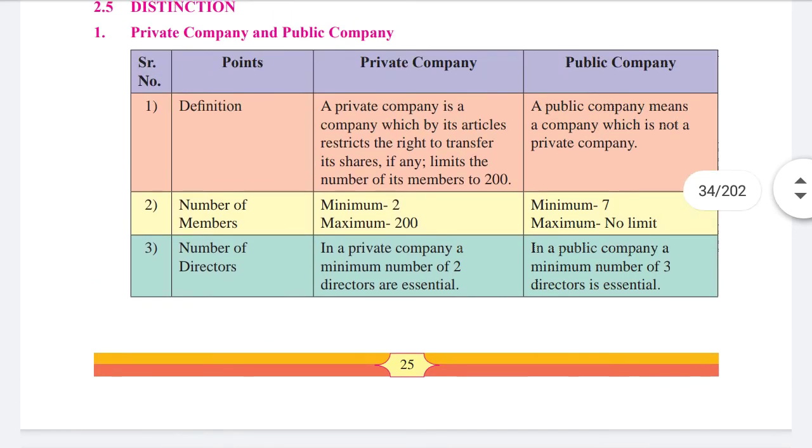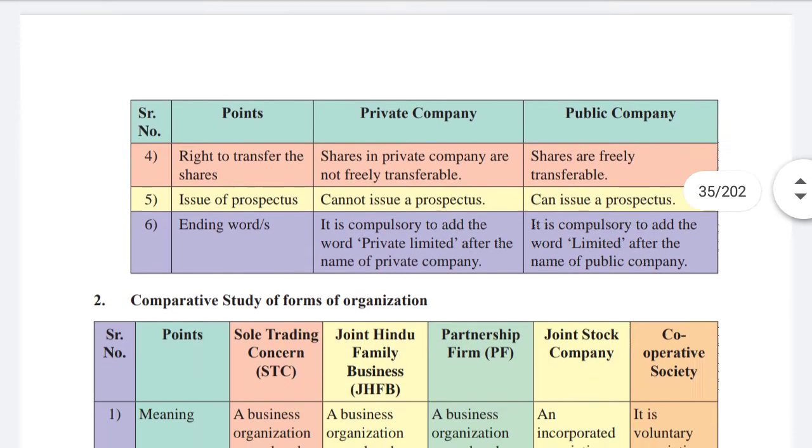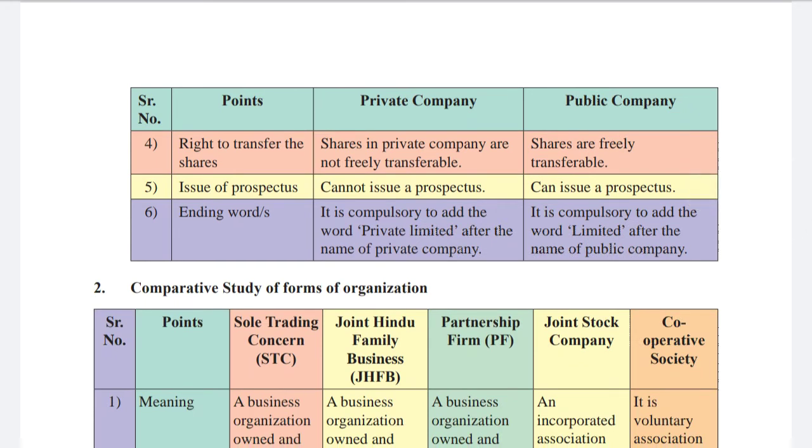Then number of members. In private company, minimum 2 must be there, maximum 200. And in public company, minimum 7 and maximum no limit is given. The number of directors. In a private company, a minimum number of 2 directors is essential, and in public company, a minimum number of 3 directors is essential. Then rights to transfer the share. Shares in a private company are not freely transferable, and in a public company they are freely transferable. And issue of prospectus: a private company cannot issue a prospectus and a public company can issue a prospectus.